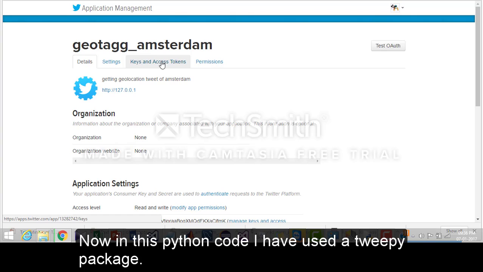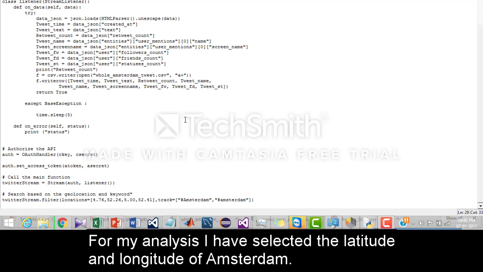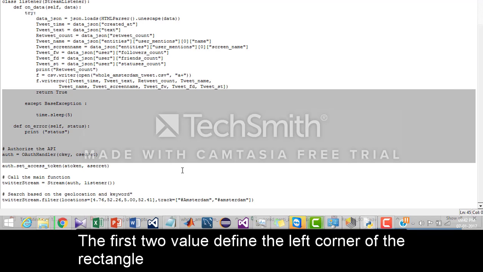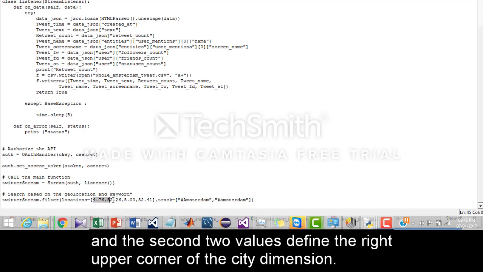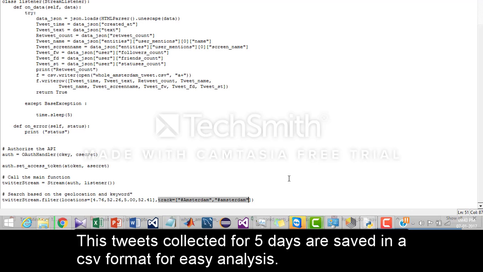Now, in this Python code, I have used the Tweepy package. For my analysis, I have selected the latitude and longitude of Amsterdam. The first two values define the lower left corner of the rectangle and the second two values define the upper right corner of the city dimension. Also, I have used a filter like hashtag Amsterdam to track all the tweets related to the city from that geographic coordinates. These tweets were collected for 5 days and saved in a CSV format for easy analysis.